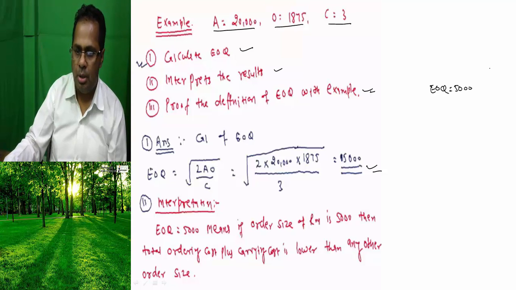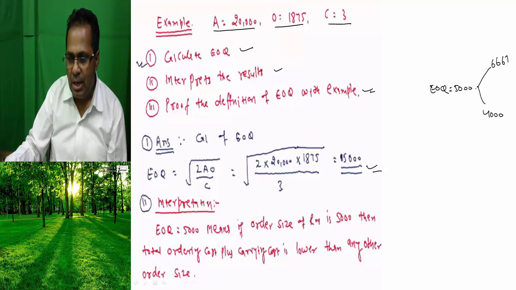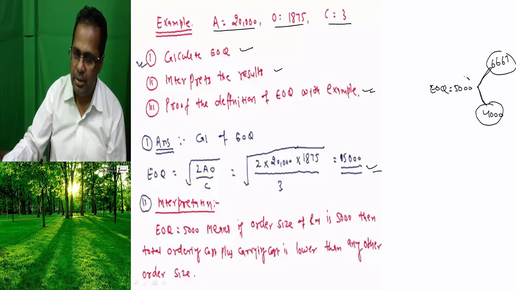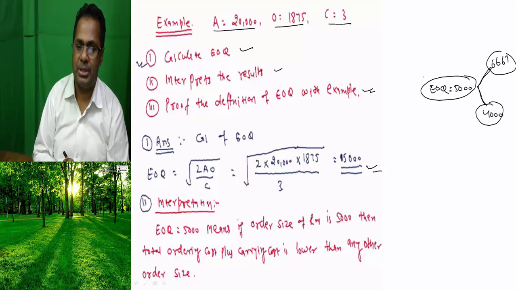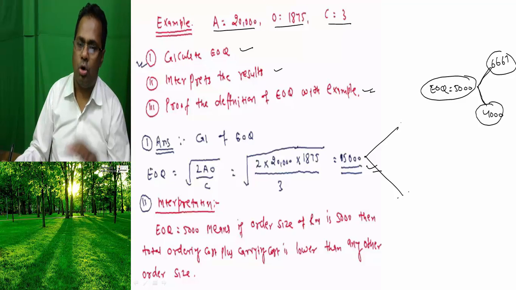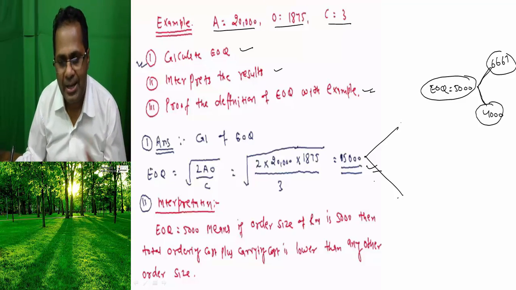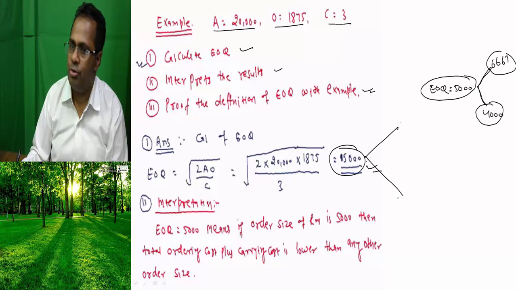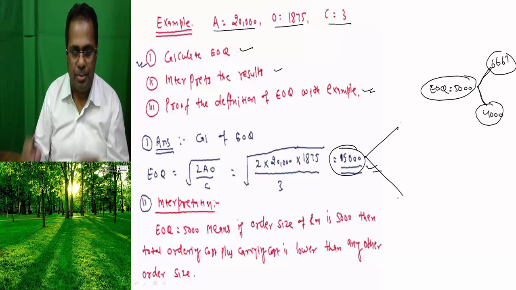EOQ is 5,000. If your order size is 4,000 or 6,667, either order size decreases or order size increases, the ordering cost plus carrying cost at this level will be higher than at EOQ. This is the interpretation. EOQ 5,000 means whether your order size is more than 5,000 or less than 5,000, ordering cost plus carrying cost will be higher than at EOQ 5,000. That I will prove with the examples here.